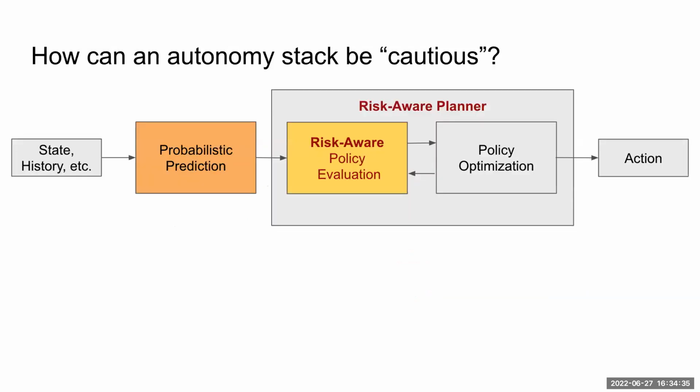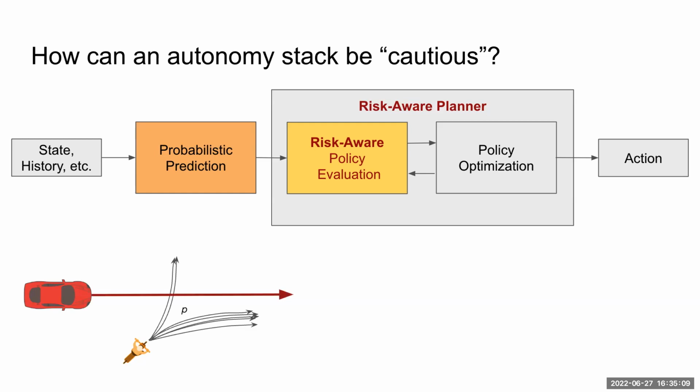Next slide, please. So how can we make an autonomous robot behave cautiously? Well, prior work has leveraged risk-aware planning as illustrated in this block diagram. So this stack works by first taking state and history into account. Then the probabilistic prediction module samples a bunch of trajectories that are plausible for the other agent. Then that's consumed by the risk-aware planner for risk-aware policy evaluation.